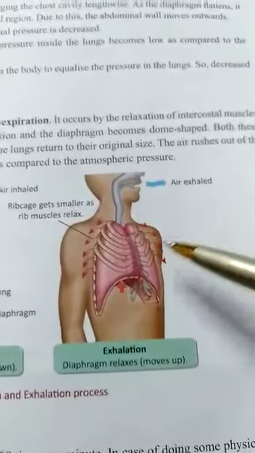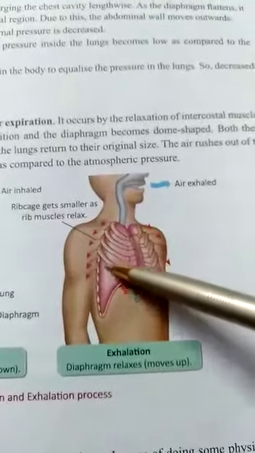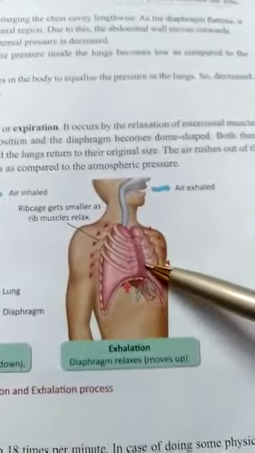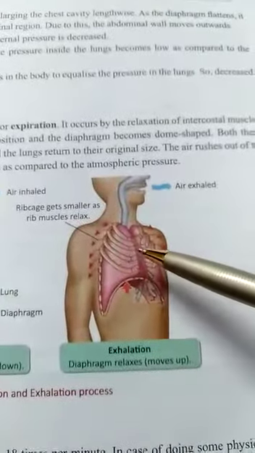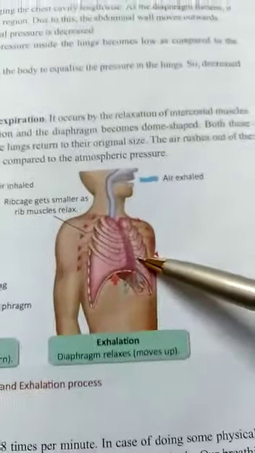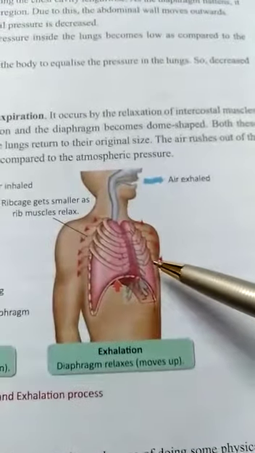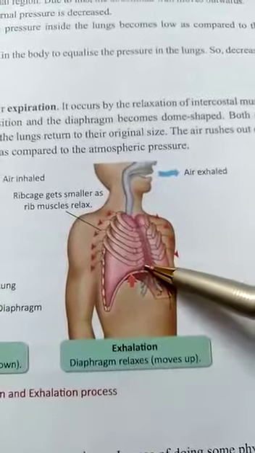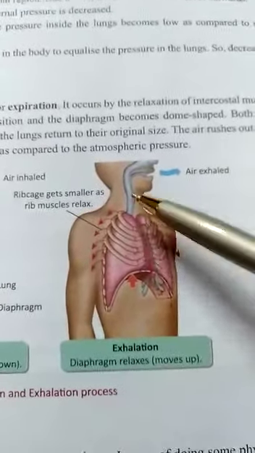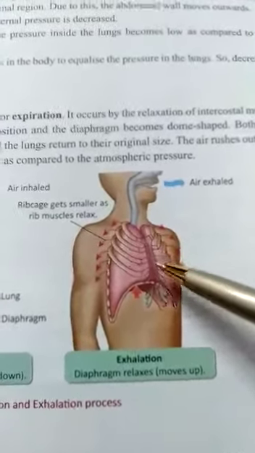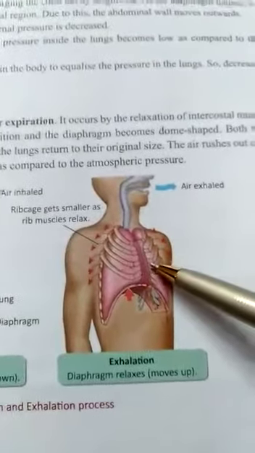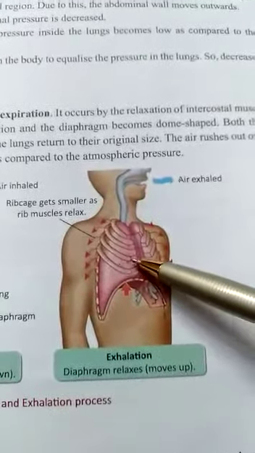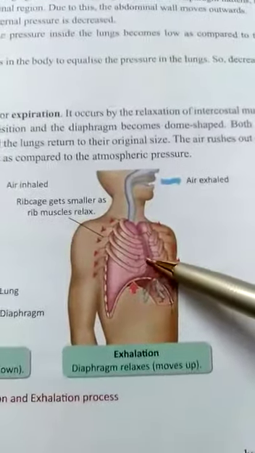Okay, and as the space is decreasing, that means inside the lungs the air pressure is increasing. In case of inhalation, that was the enlarged area, so I said the air pressure inside the lungs was very little. But here you see, as the diaphragm is pushing back, the rib cage is coming back to the normal position, that means the cavity of the lungs is also decreasing. So decreasing area means what? The pressure inside the lungs is very high.